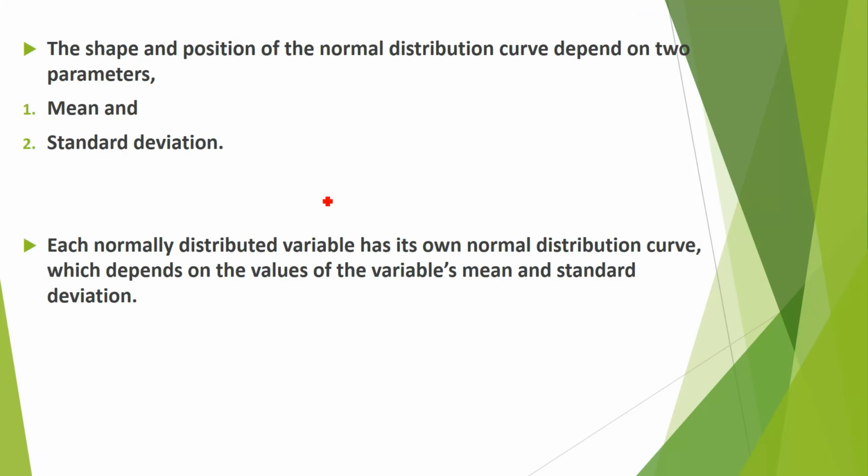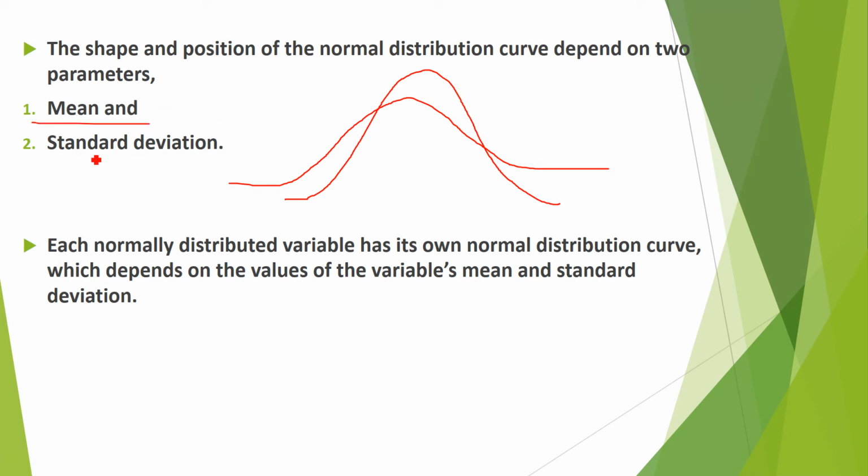Okay, now the shape. This is a very important point. This is the shape of the bell curve. Sometimes you will see these kinds of bell curves, right? The shape and position of the normal distribution curve depend on two parameters.